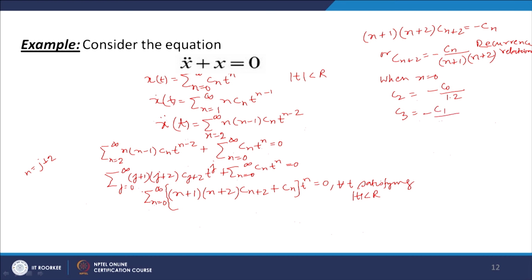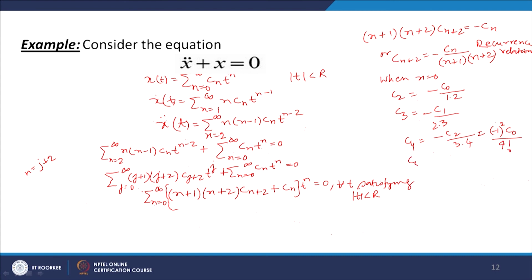so we have 2 into 3, and then we can find C4. C4 will be equal to minus C2 divided by, putting n equal to 2, 3 into 4. This is further equal to, with C2 equal to minus C naught over 1 into 2, minus 1 whole square into C naught over 1, 2, 3, 4, so we have 4 factorial.